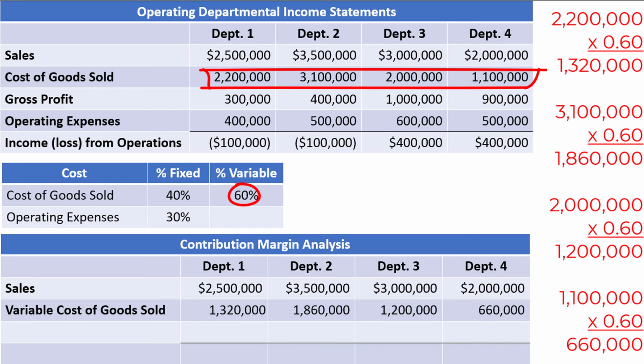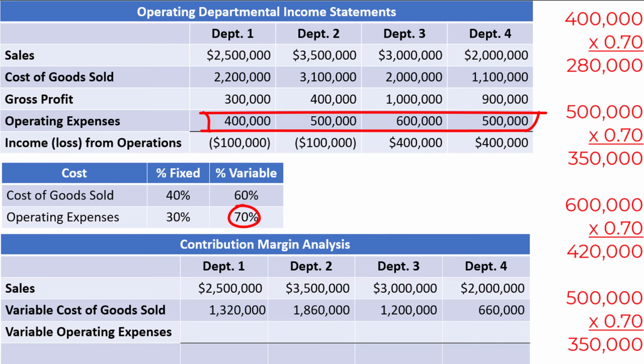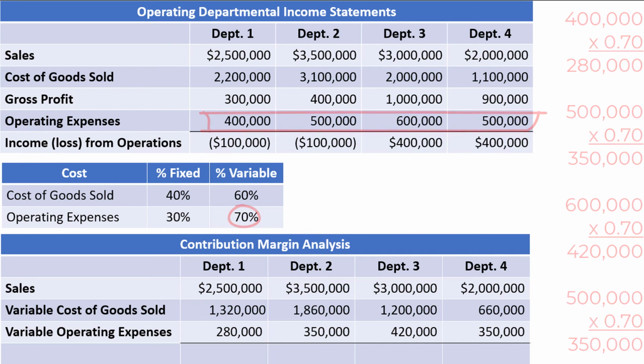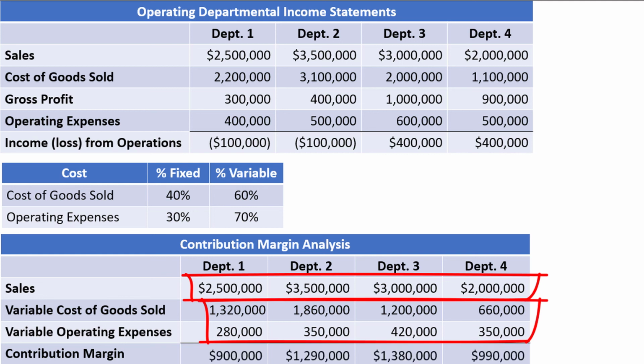We can do the same thing for the operating expenses. 30% of the operating expenses are fixed, which means that 70% are variable. 70% of each of the operating expenses from the initial statement gives us the variable operating expenses. Finally, we can calculate the contribution margin by taking the sales and subtracting the 2 variable costs.